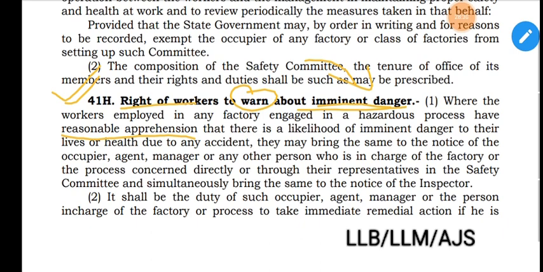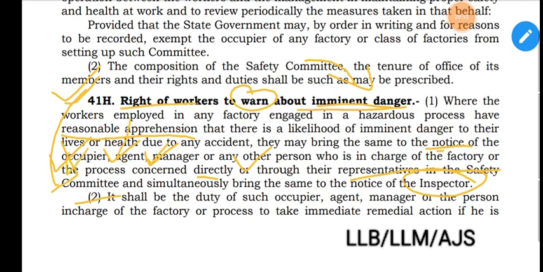Notice to what persons? First of all, the occupier. Second, agent, manager, or any other person who is in charge of the factory or the process concerned, directly or through their representatives. They may warn those occupier, agent, manager, or other persons directly or through their representatives in the safety committee. This is the utility of the safety committee. And simultaneously bring the same to the notice of the inspector as well. So it means occupier, agent, manager, other person, and inspector.